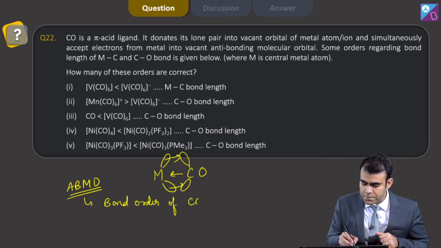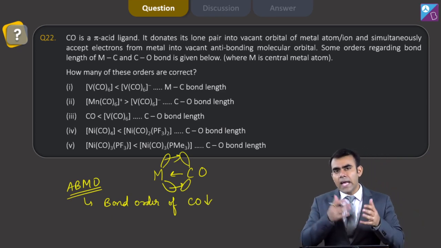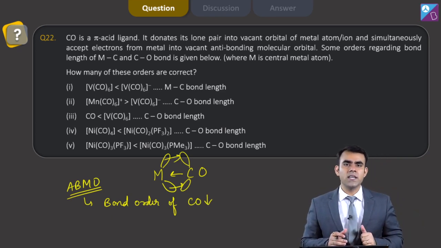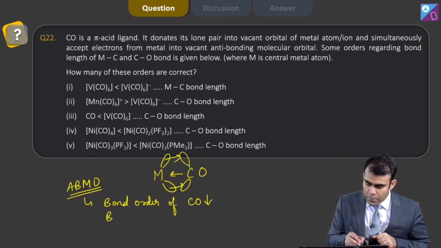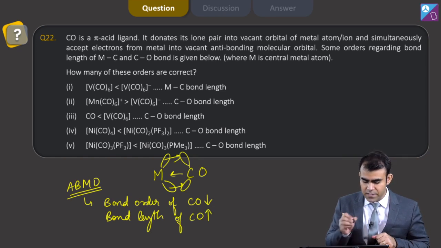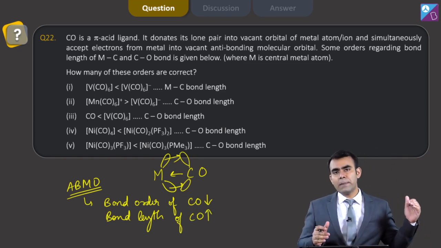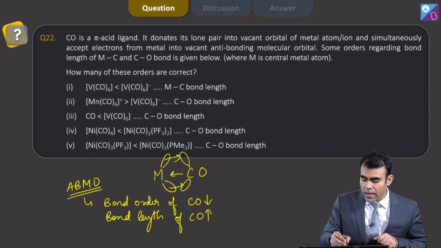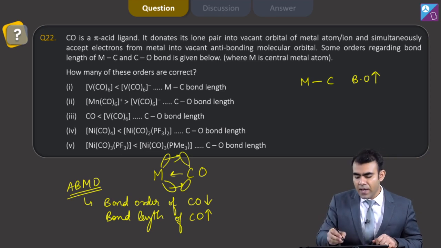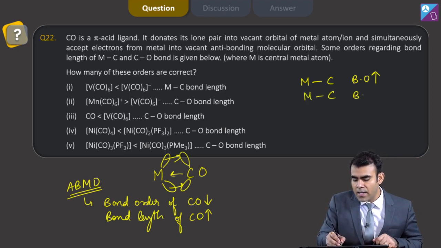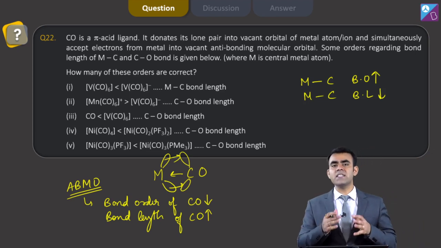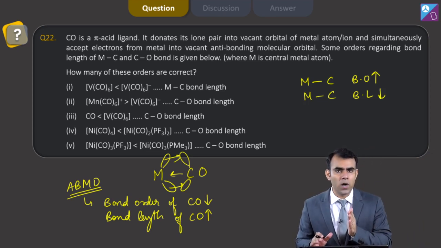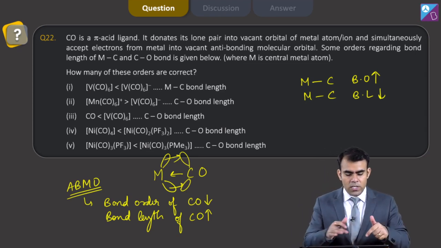of CO decreases, and as the bond order decreases, we know that bond order is inversely proportional to bond length. So my bond length of CO increases. Similarly, when the metal is donating electrons into the antibonding molecular orbital of CO, then the metal carbon bond order increases, whereas the metal carbon bond length decreases. So we have seen the effect of synergic bonding on MC bond order and bond length and CO bond order and bond length. Now let's look at the options.